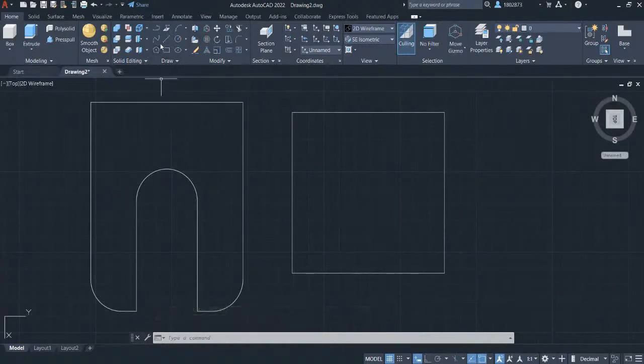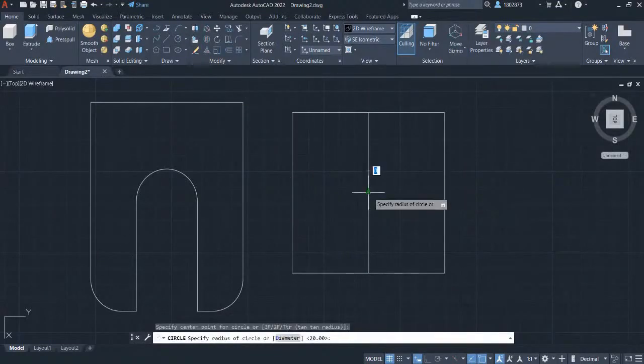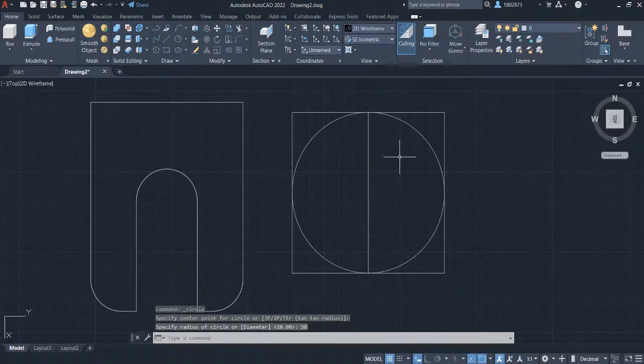Grab the line in the modify panel. Left click to this midpoint and connect this line to this midpoint. Grab the circle in the draw panel and left click to this midpoint. Let's define the radius to be 50 and press enter.